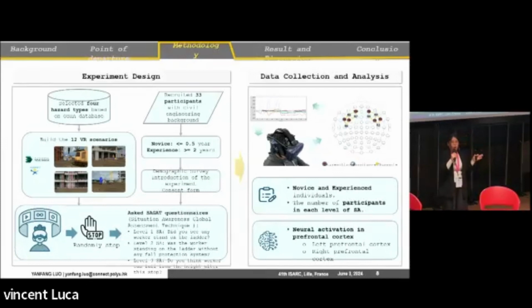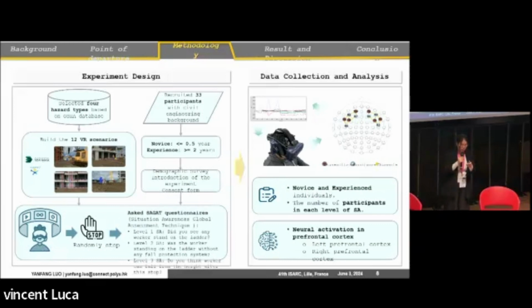Of course, during the whole duration, they will wear the fNIRS device and also the VR device, like the picture shows. For the data, we will have the novice and experienced individuals and also the number of participants in each level of situation awareness. Of course, the most important thing is the neural activation in the prefrontal cortex. Here, we separate it into the left prefrontal and the right prefrontal.